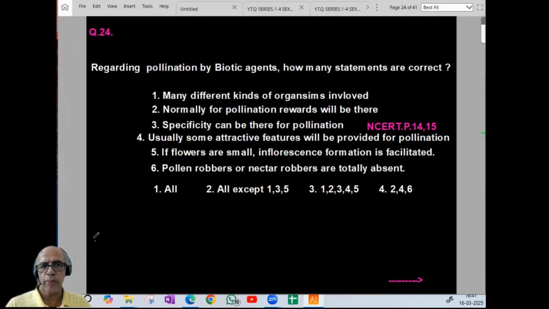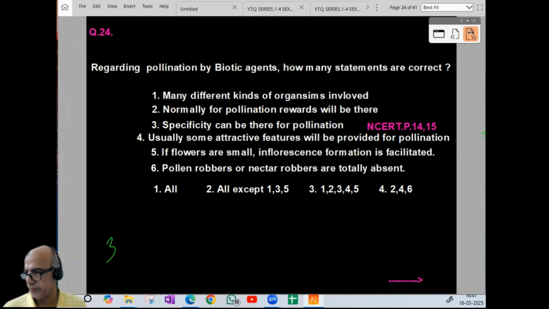6th one, pollen robbers or nectar robbers are totally absent. Wrong. There will be pollen robbers or nectar robbers. They will be simply taking nectar without doing pollination. So answer-wise, 1, 2, 3, 4, 5 are correct. So the option is 3. Many may try to choose 1. This way, traps will be there. Take care. So a simple question can make you make a mistake.